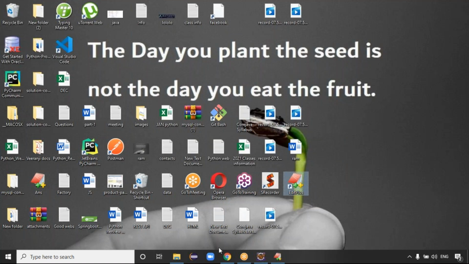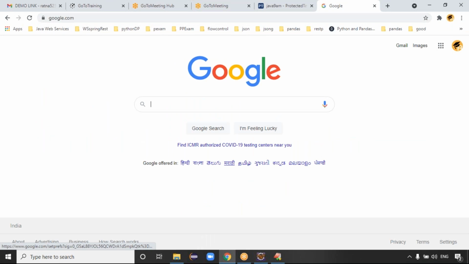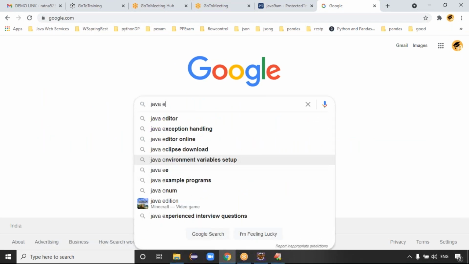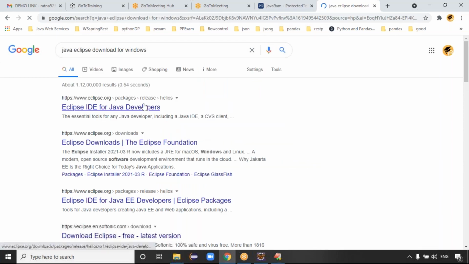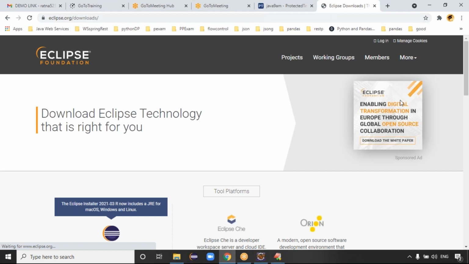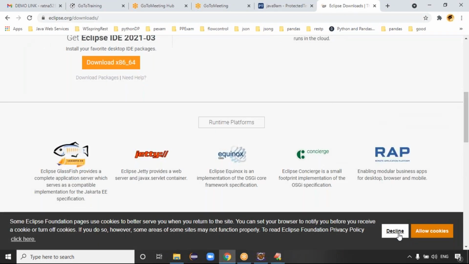So just go to Google. Let me show the process, guys. Just type Java Eclipse IDE download for Windows, guys. You can go for eclipse.org. Otherwise, eclipse.org downloads are there directly. Just click on this downloads. So eclipse.org downloads, guys. Once you check this one, yeah.